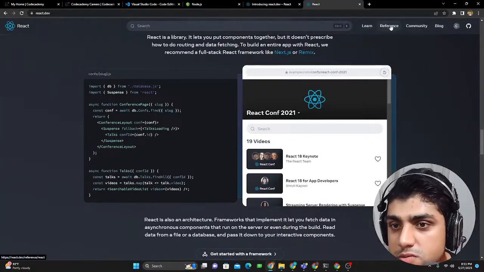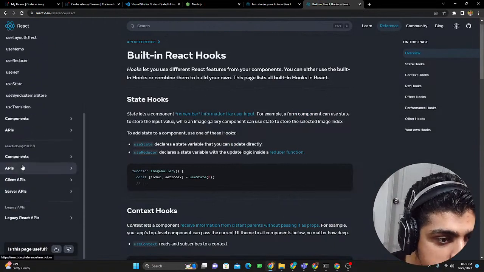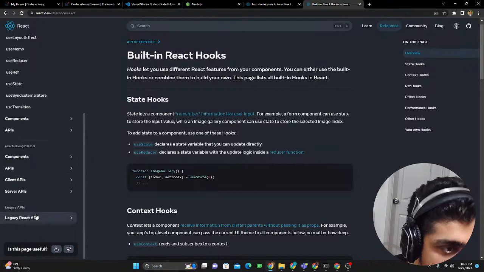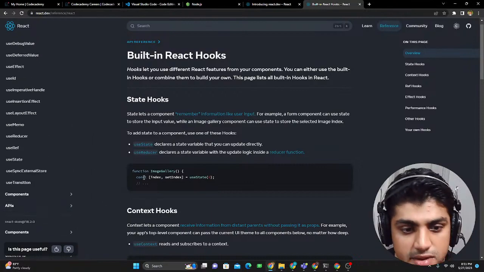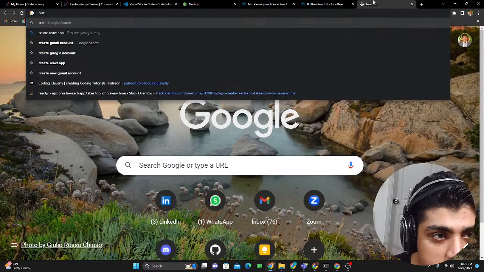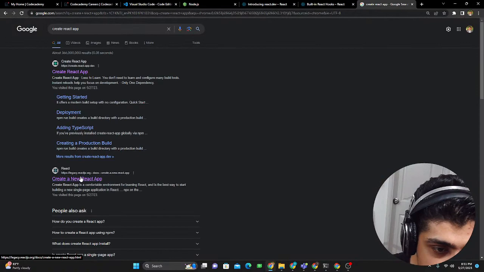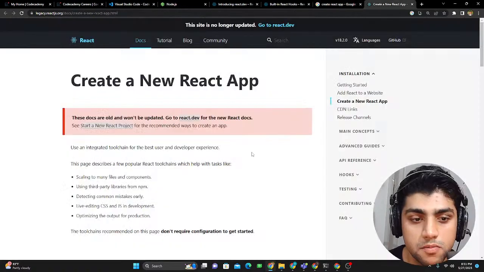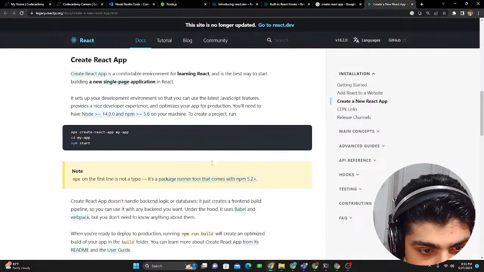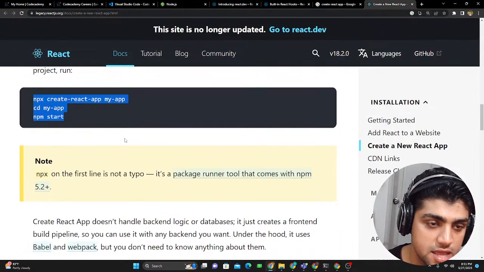So what we're going to do is we're going to go to the references, where we can see that there's hooks and all these components, APIs, and all these other things. But what we need is we just have to get a React app installed. To do that, we could just use create React app, and this website links to just allow us to view how to create this React app. So this is the code to get the React app.